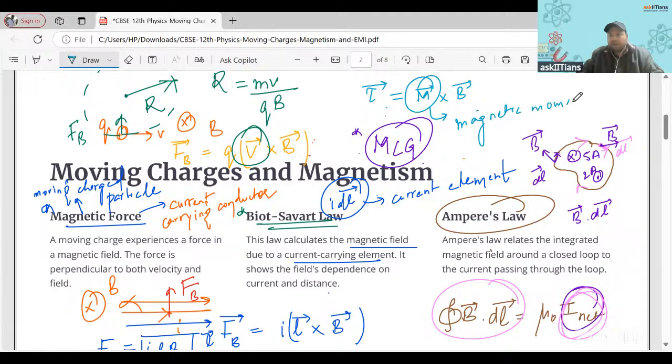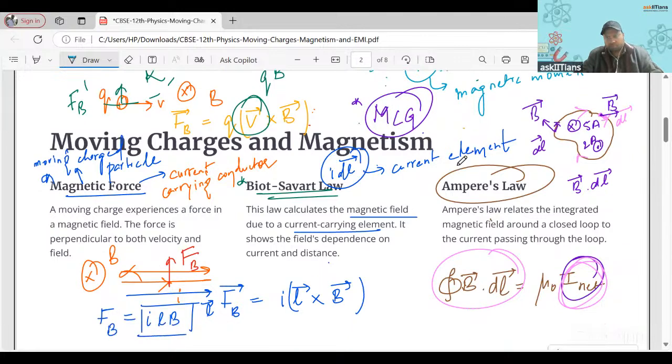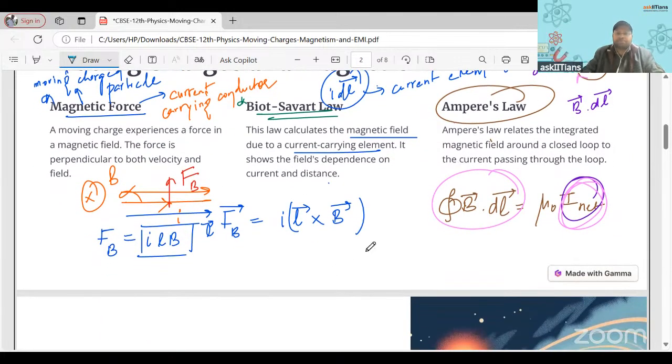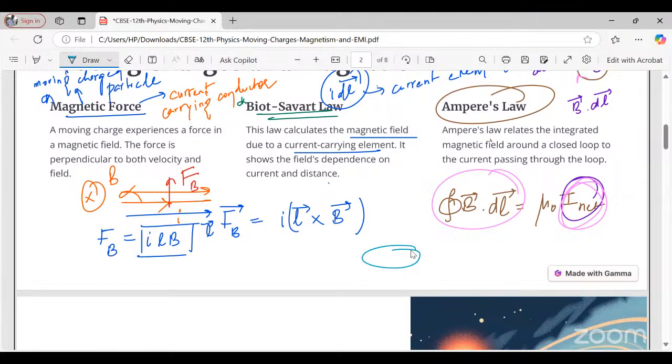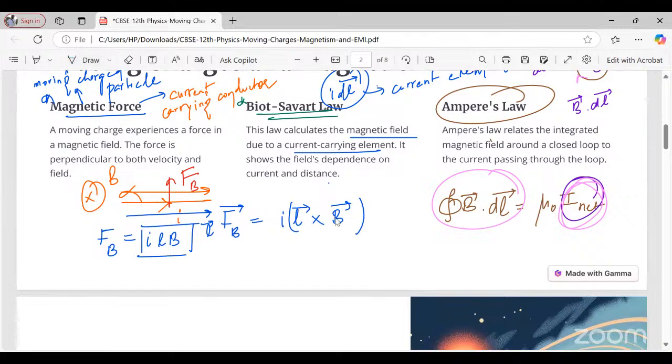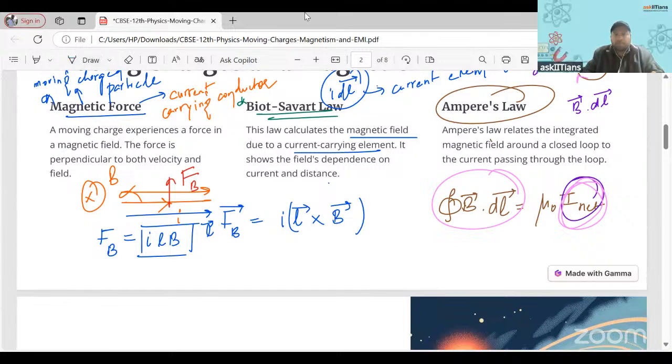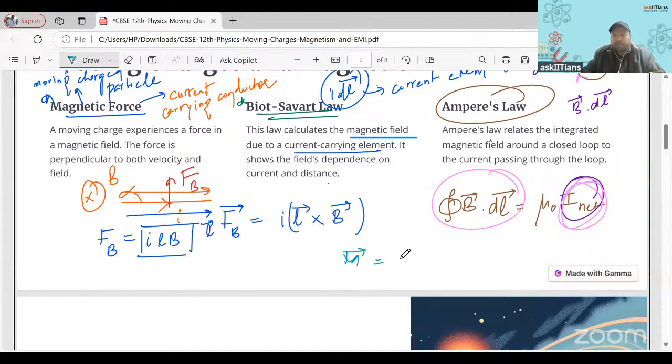What is magnetic moment? Can you tell me what is the magnetic moment of a loop? Current and area of the loop. Good, very good, Jasim. Your revision is going very good. So magnetic moment is current into area of the loop, right? Got it?